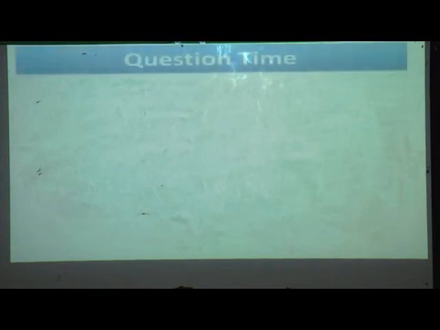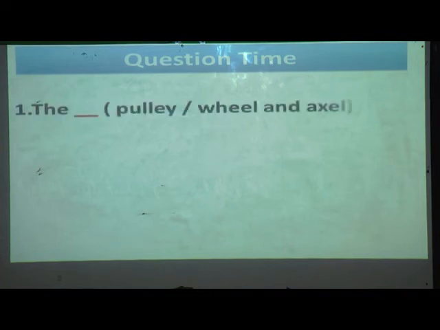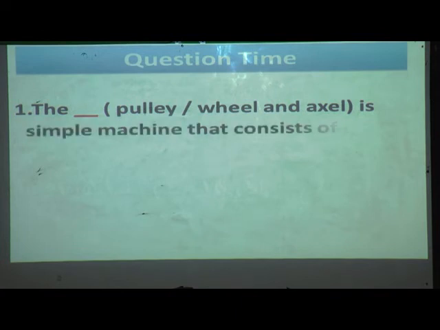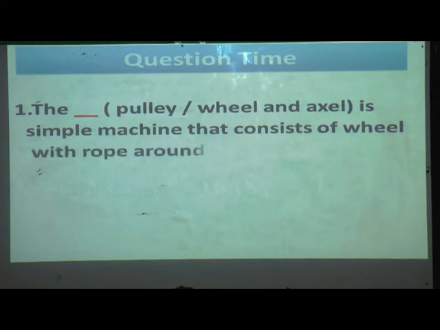I hope you understood the topic. Now we will solve some questions. It is there in your book on page number 34. The dash is a simple machine that consists of a wheel with a rope around it.